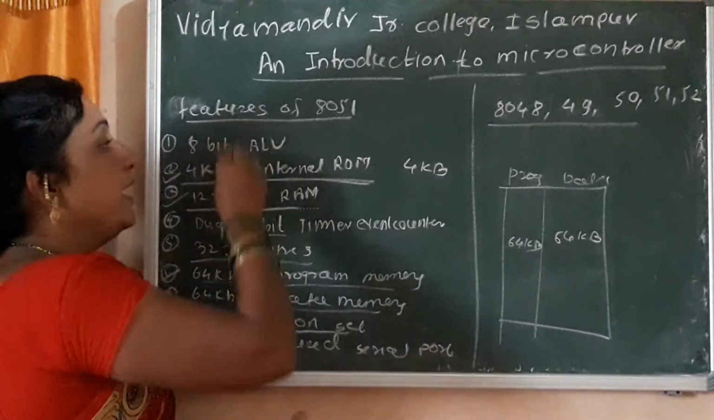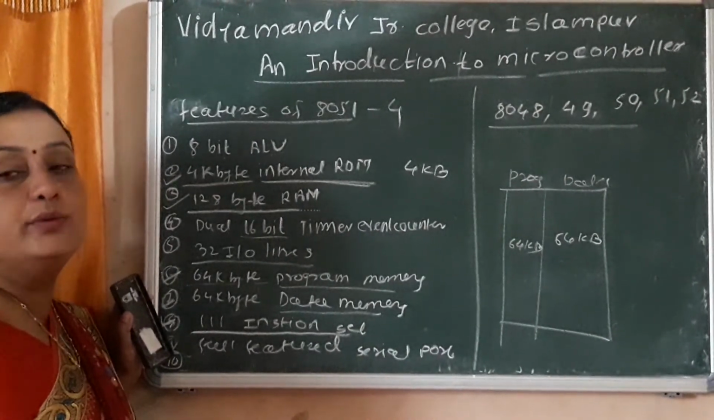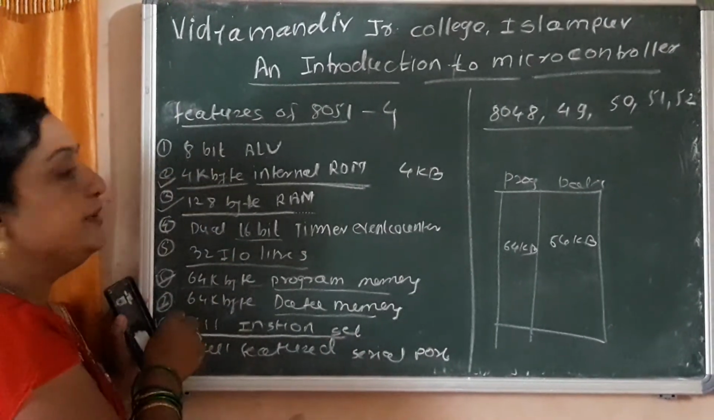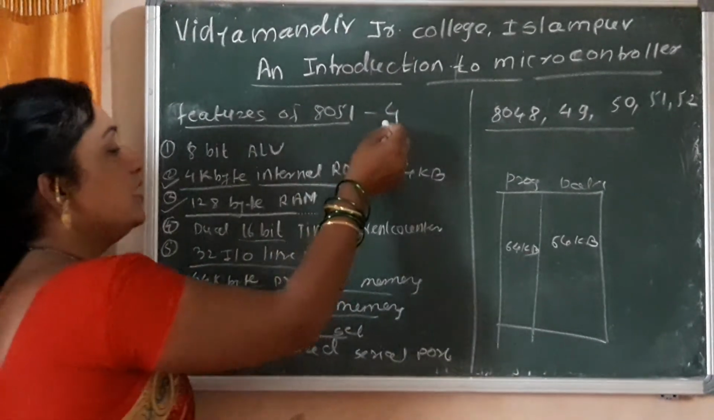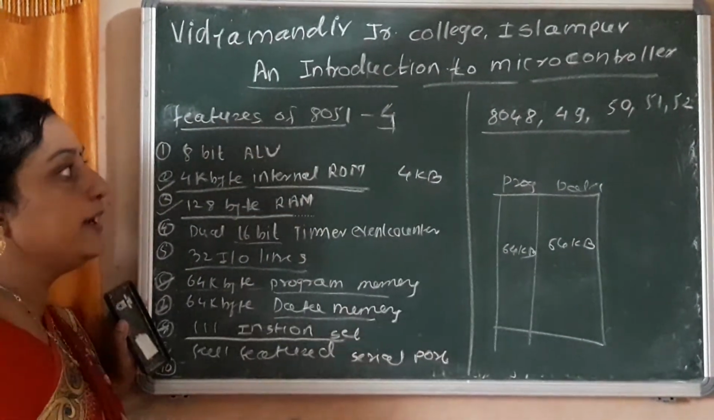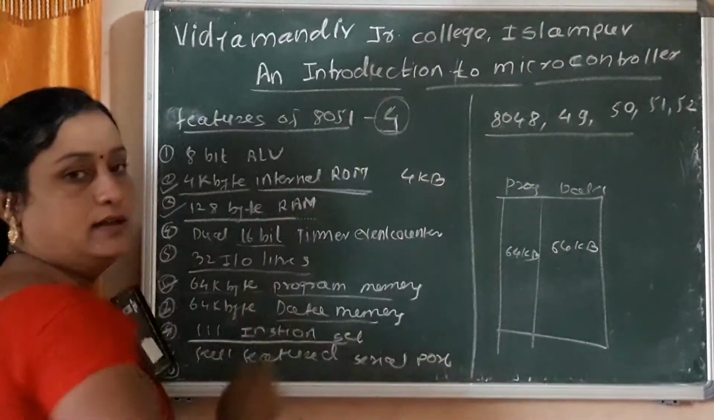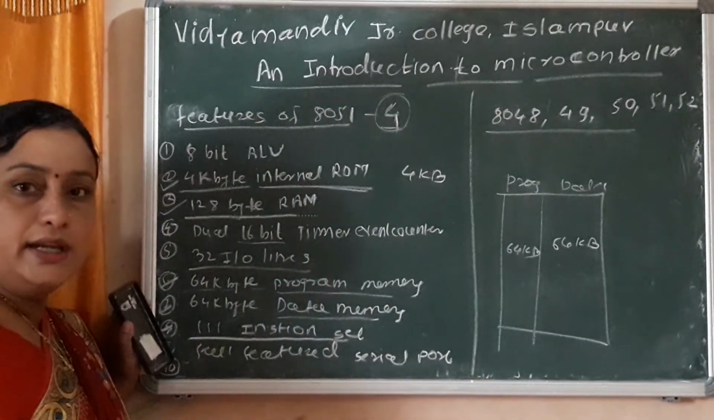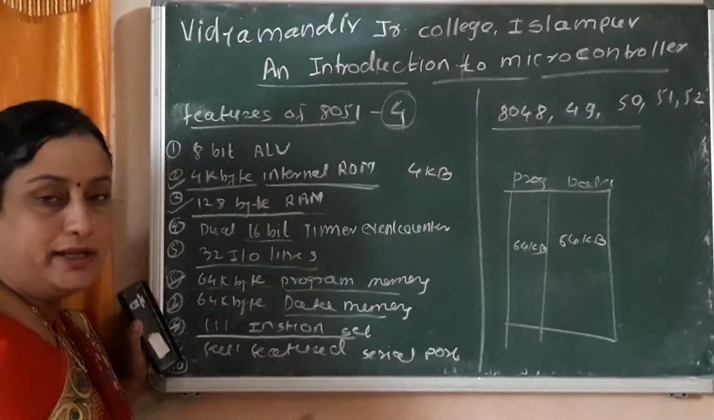Also on this point, a 4-mark question can be asked: give the features of the 8051 microcontroller. If it is a 4-mark question, then you can give 8 features of the 8051 microcontroller. When we write the appropriate features, we get the 4 marks. Totally our chapter is based on the 8051 microcontroller.